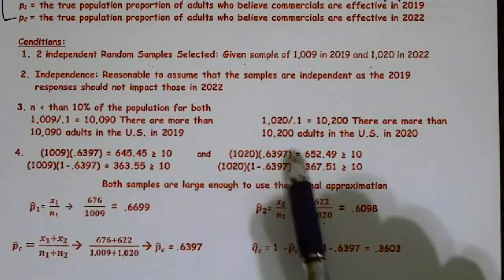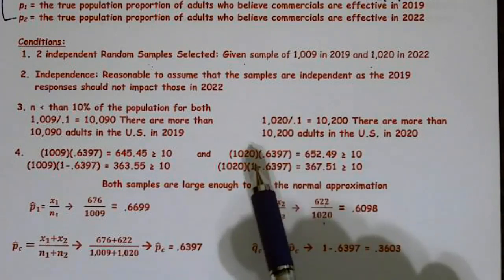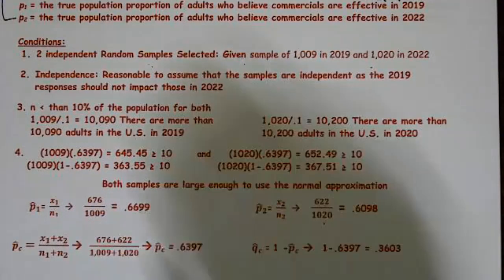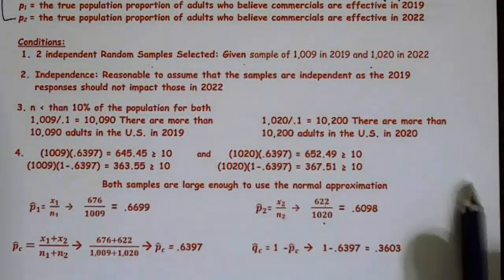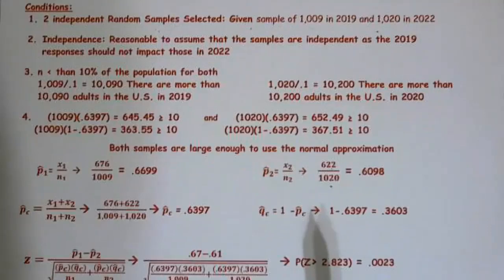N2 times P hat C, N2 times Q hat C. You have to use the P hat C and Q hat C for a hypothesis test. If you don't, you'll lose credit. But once again, this was not required for this question. Just wanted to go back over that.